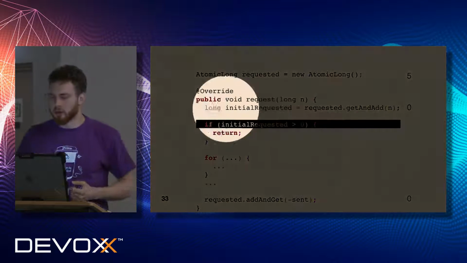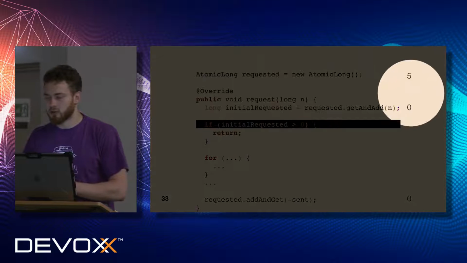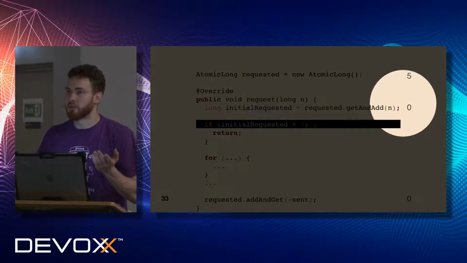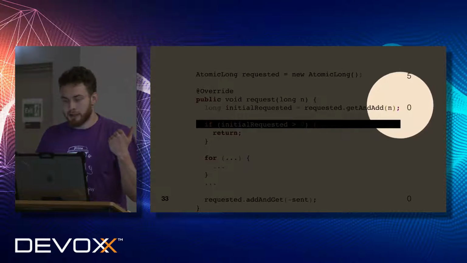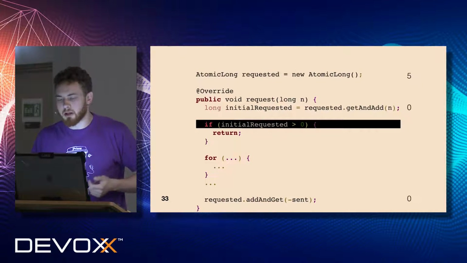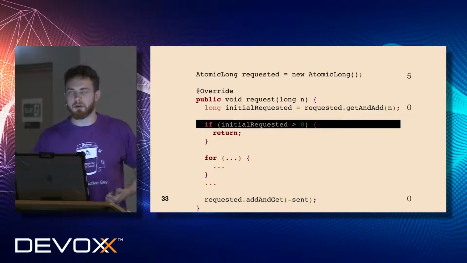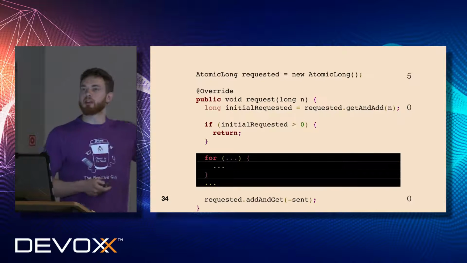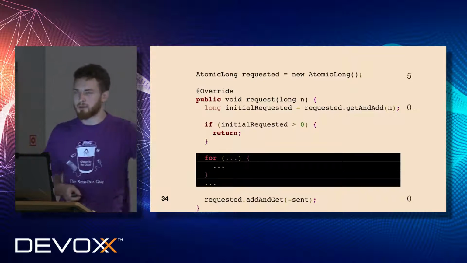We will observe here that our requested field changed to 5, and our initial requested is 0, which is true, because no one else has been working prior to us. So it means that there is no concurrency at all, and we are just the first thread entering this request method. So we are bypassing this verification because we are the first, we have to do the work.